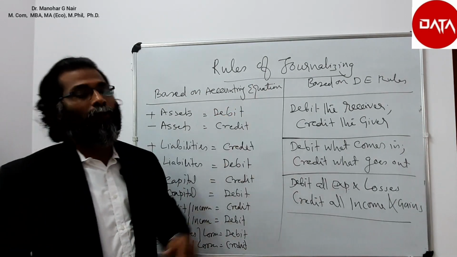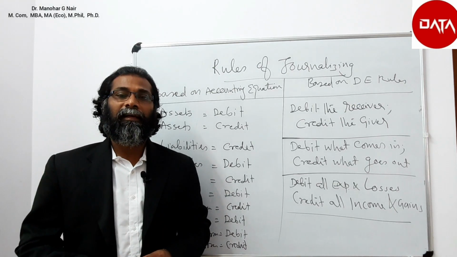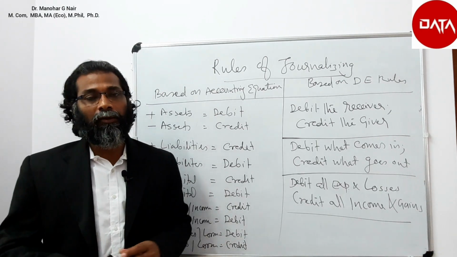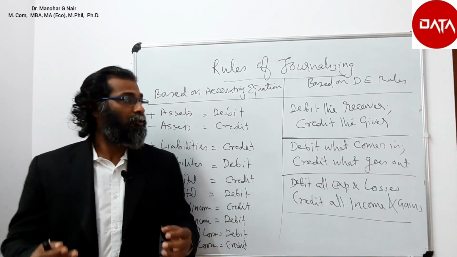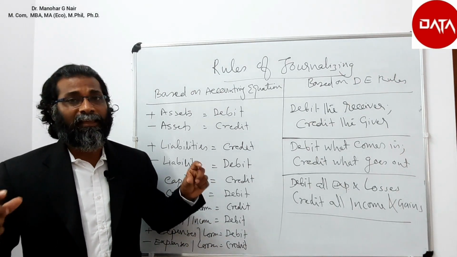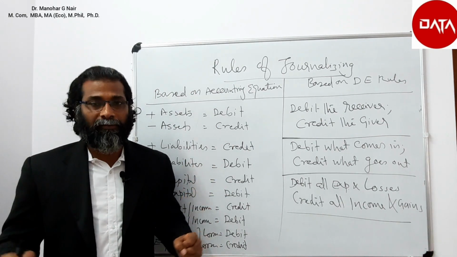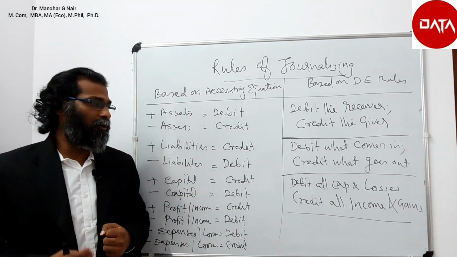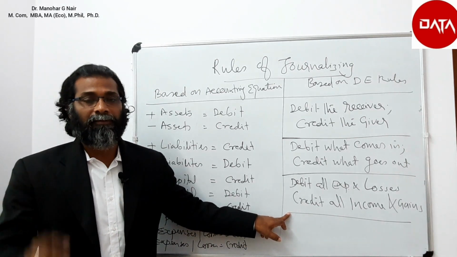And based on double entry rule, as I mentioned in the previous video, there are three types of accounts: personal account, real account and nominal account. The whole transactions are classified into these three categories of accounts. Based on these three types of accounts, three rules are set in the double entry system. The first rule is debit the receiver and credit the giver. Second rule is debit what comes in and credit what goes out. And third rule is debit all expenses and losses and credit all incomes and gains.